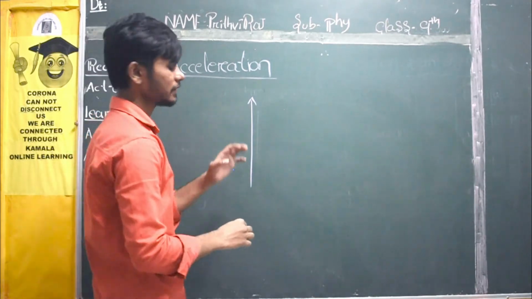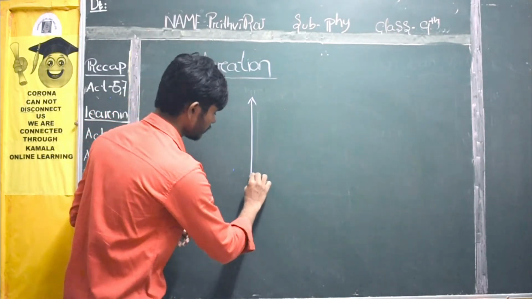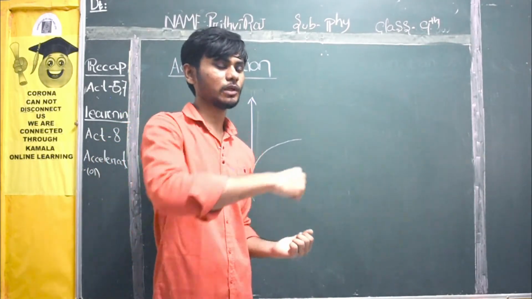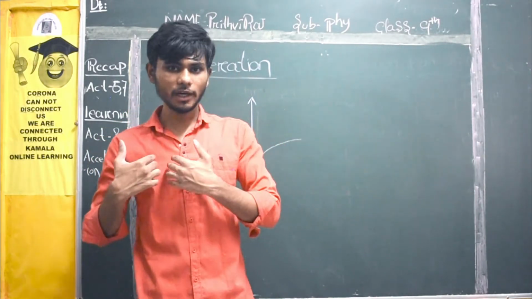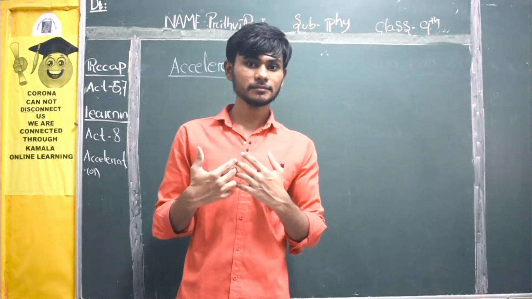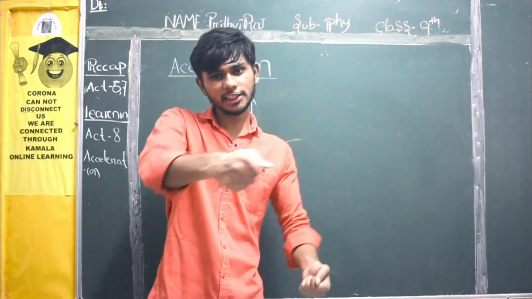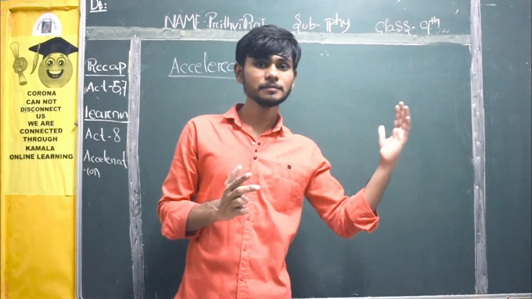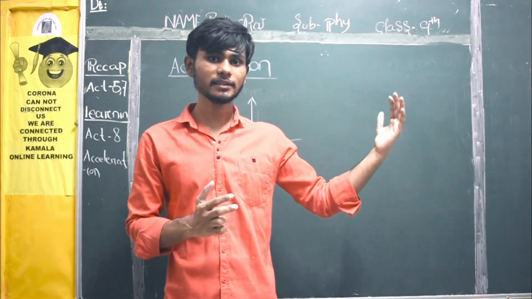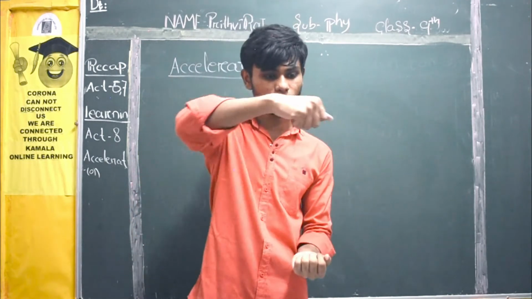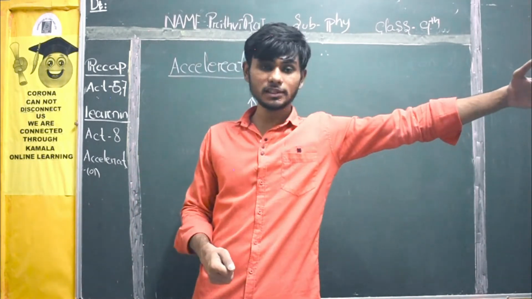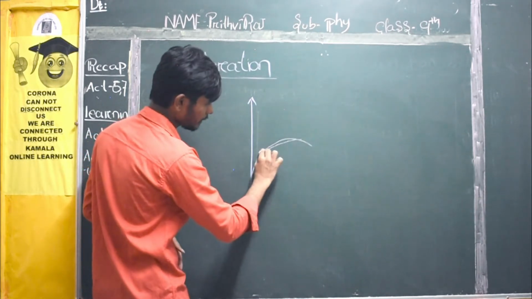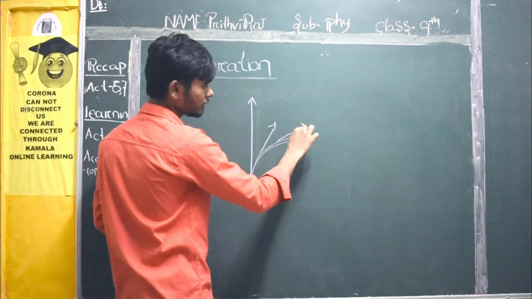Suppose this is a vertex. The bus started its journey. Now it is changing its direction. Students, you might have experienced this one. When they are cutting like that, you are thrown outside, right? When the bus is changing its direction fast, you will be what? Pressed against your seat on your left side. Suppose it is moving in this direction, you will be pushed in that direction only. Suppose the bus is turning like that, then you will be thrown in this direction, again in this direction.